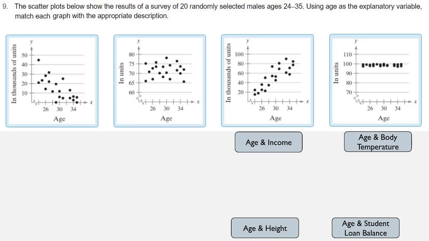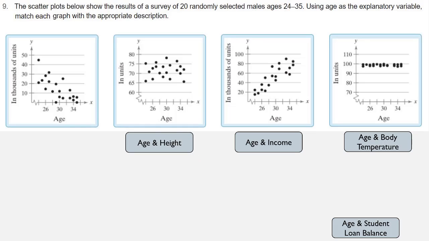We have two graphs left, one that deals with thousands of units and the other one that deals with units. So do you think that height is measured in thousands of units or in units? And it will just be measured in units. This looks like it's probably in inches, between 65 inches and 78 inches. 65 inches would be 5'5", 78 inches would be 6'6", and they're scattered about between there. So the second graph looks like it's a good choice for age and height.